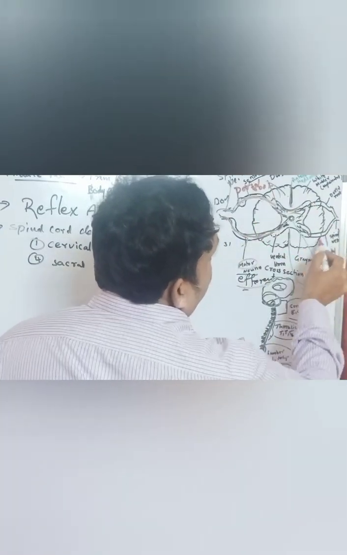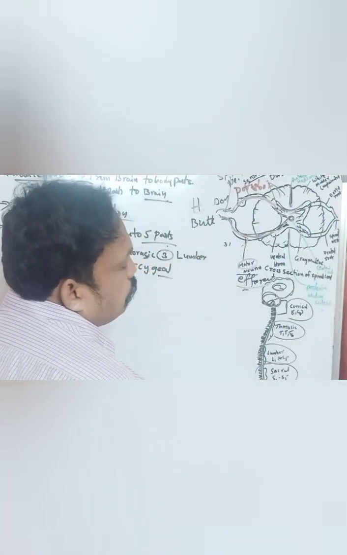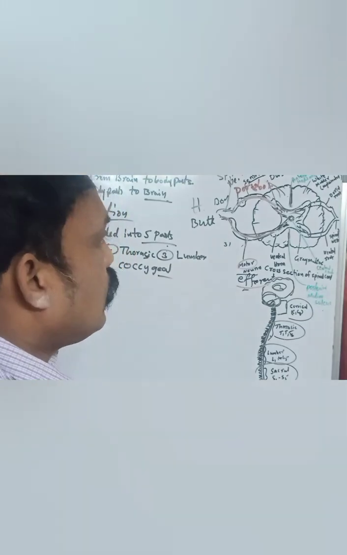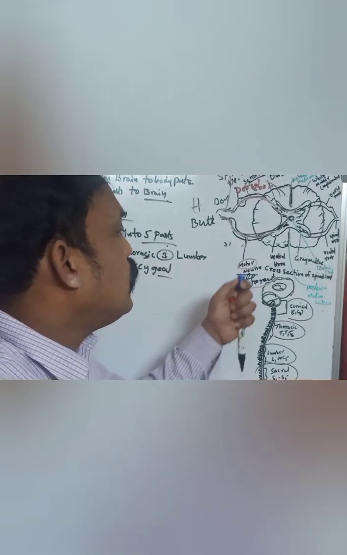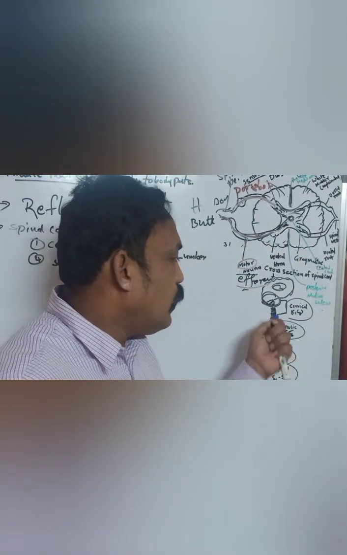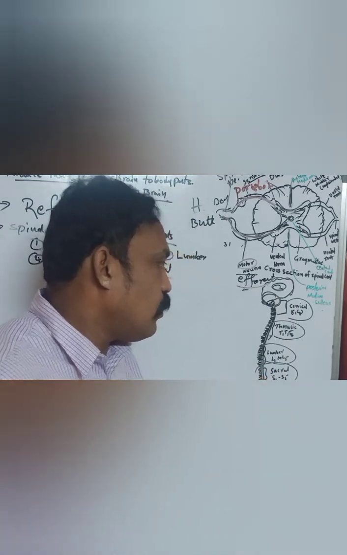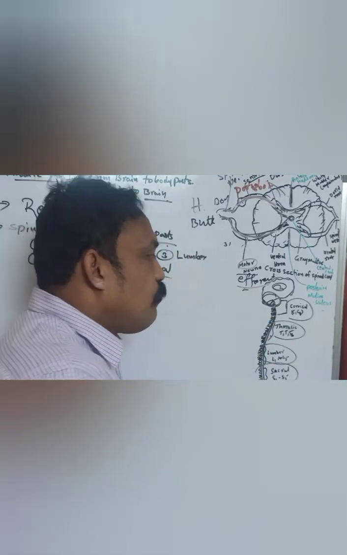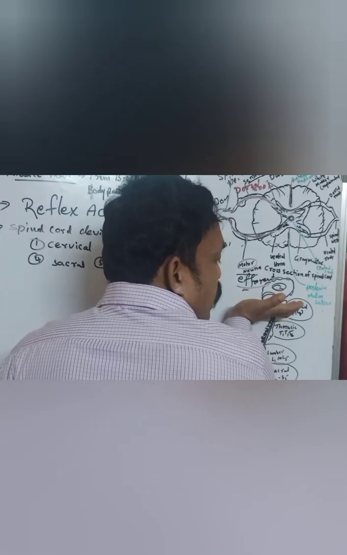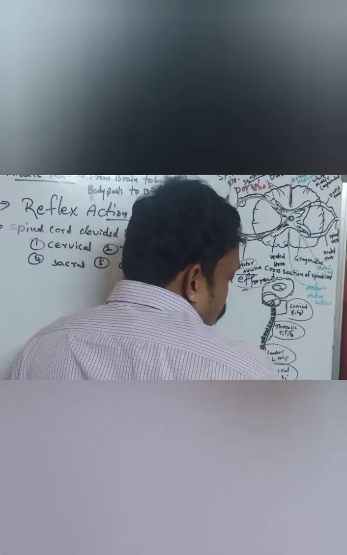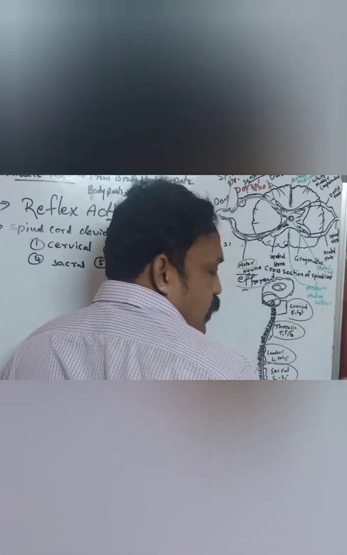These are the structures of the spinal cord. This is the cross section of the spinal cord and the longitudinal section of the spinal cord. Generally, the first bone of the spinal cord we call atlas, and the last bone coccygeal. Coccygeal is a single one.